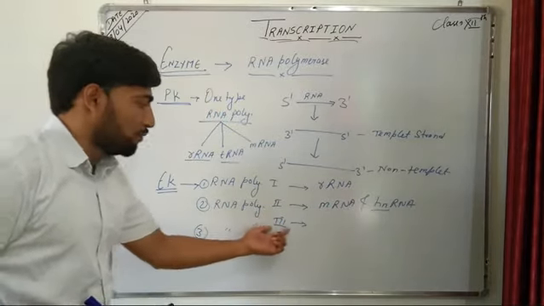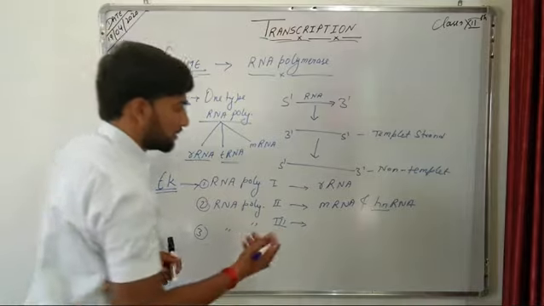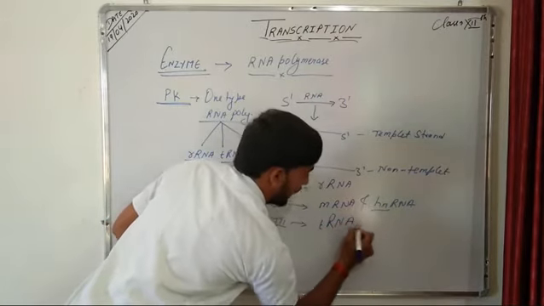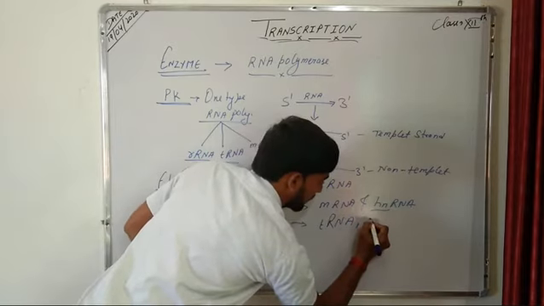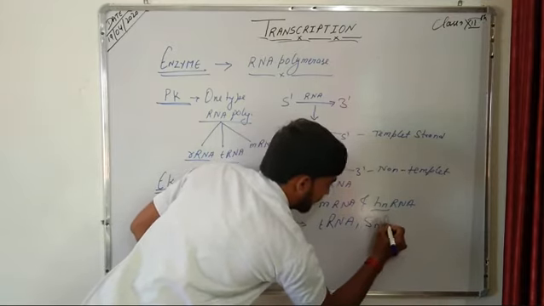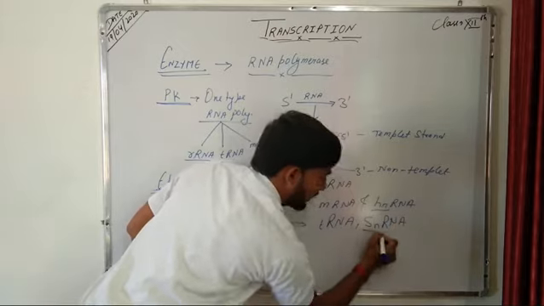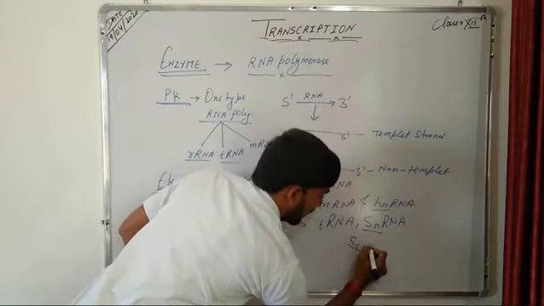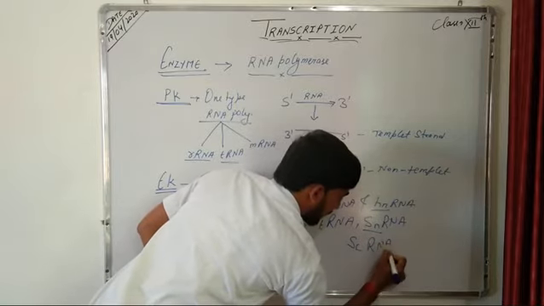And RNA polymerase third synthesizes the tRNA. It also synthesizes the snRNA, that is small nuclear RNA, and the scRNA, that is small cytoplasmic RNA.